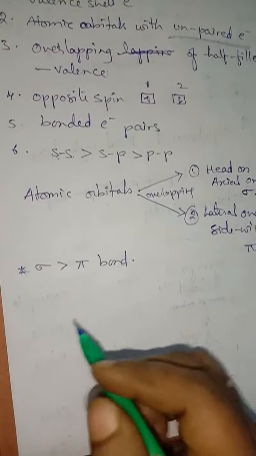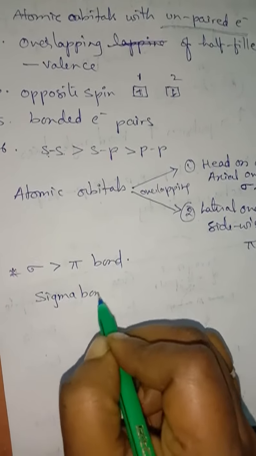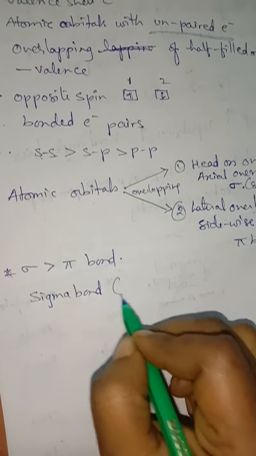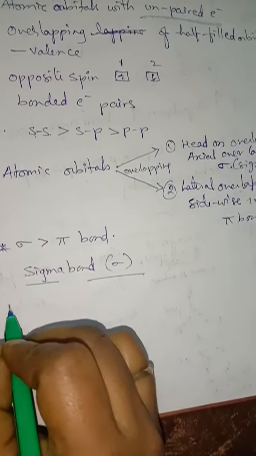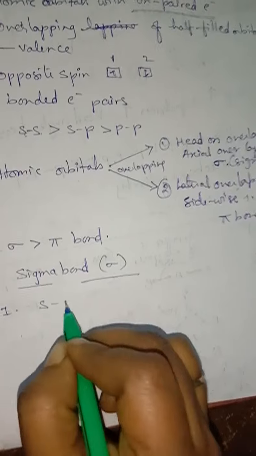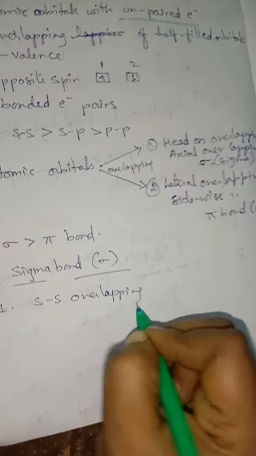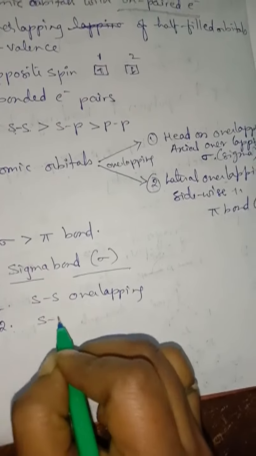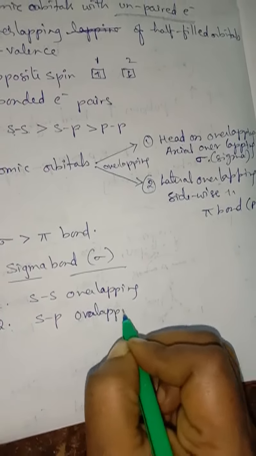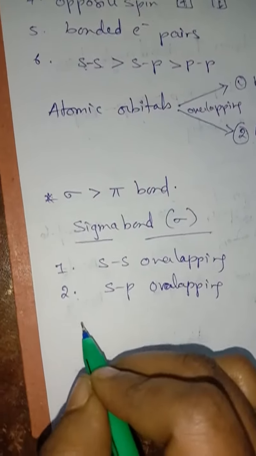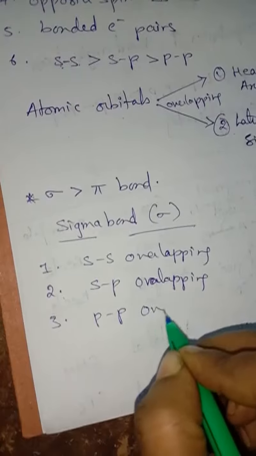So I am going to take the first one, sigma bond. If we see the overlapping, ss type overlapping, second one sp overlapping, and pp overlapping.